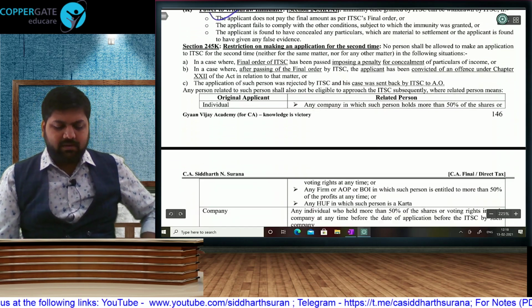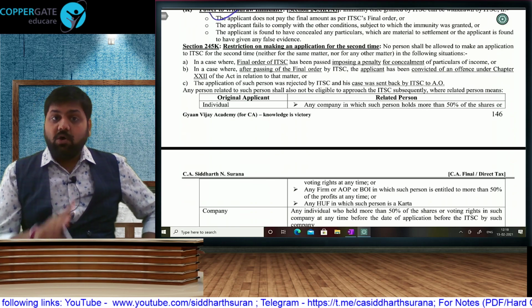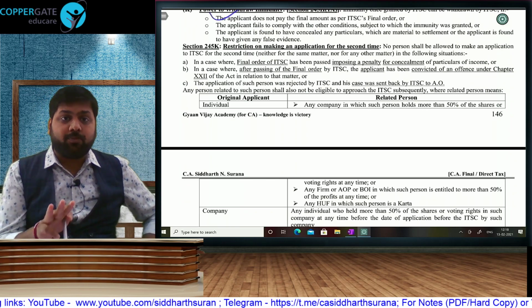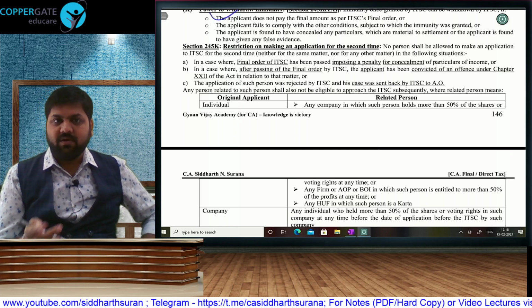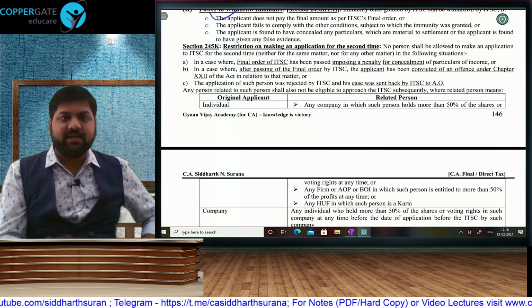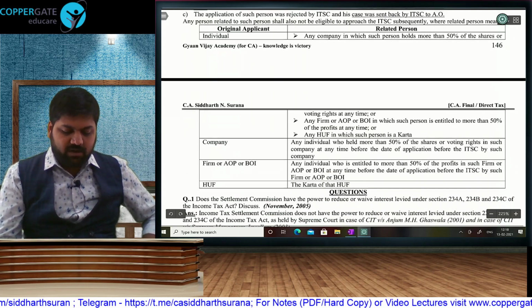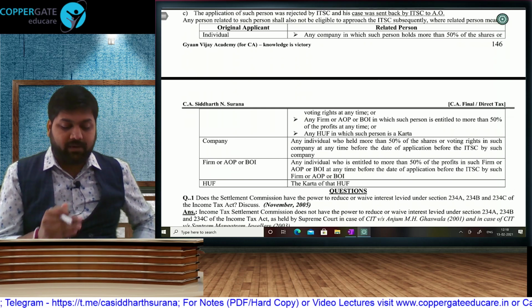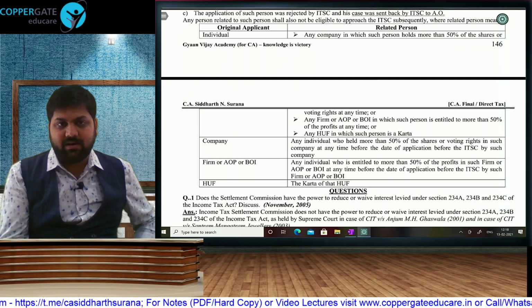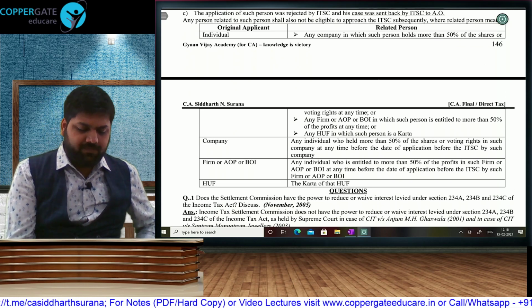Once you make an application, if it gets rejected or in the final order there is penalty or prosecution, then you cannot make a second application in life. That means who can make a second application in life? If it is accepted with zero penalty and zero prosecution, then you can make a second. But what sometimes people do, if I as an individual get rejected, then I make an HUF and apply. So because of that, we are making the other assessees also disqualified.